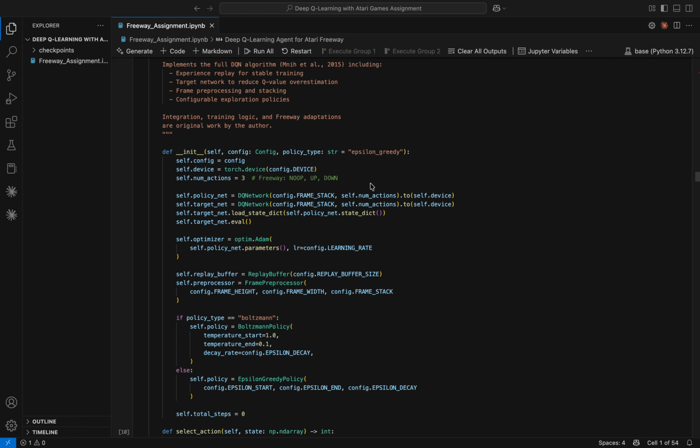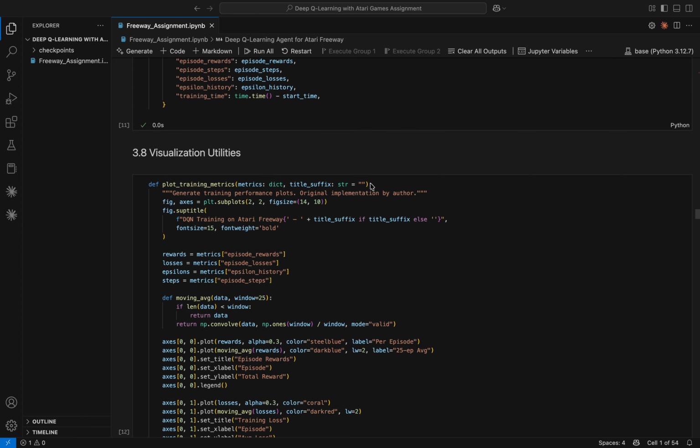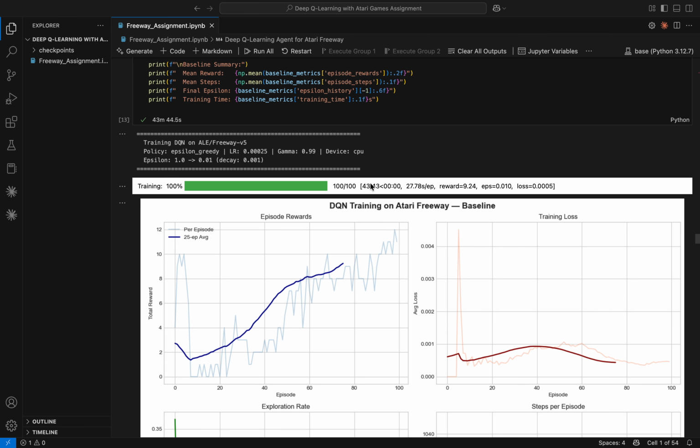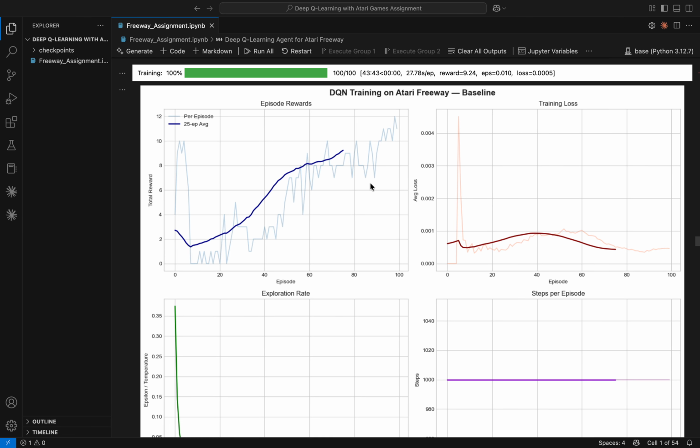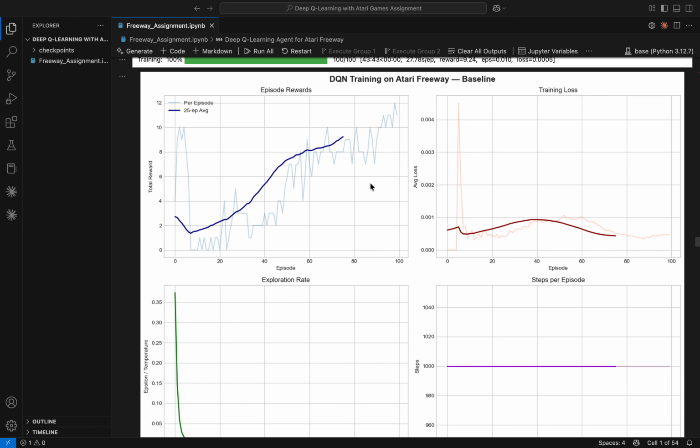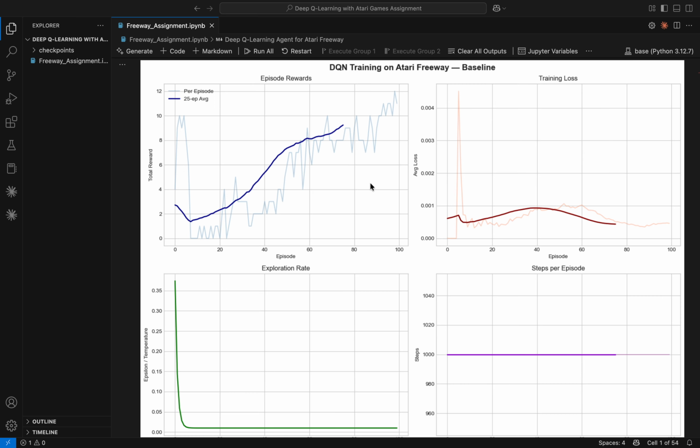Coming to my baseline. For the baseline, I trained 100 episodes with a learning rate of 0.00025, gamma of 0.99, and epsilon decaying from 1 down to 0.01. The result is a mean reward of 5.52, meaning the chicken crosses the highway about 5 to 6 times per episode on average. Training took about 45 minutes on CPU.